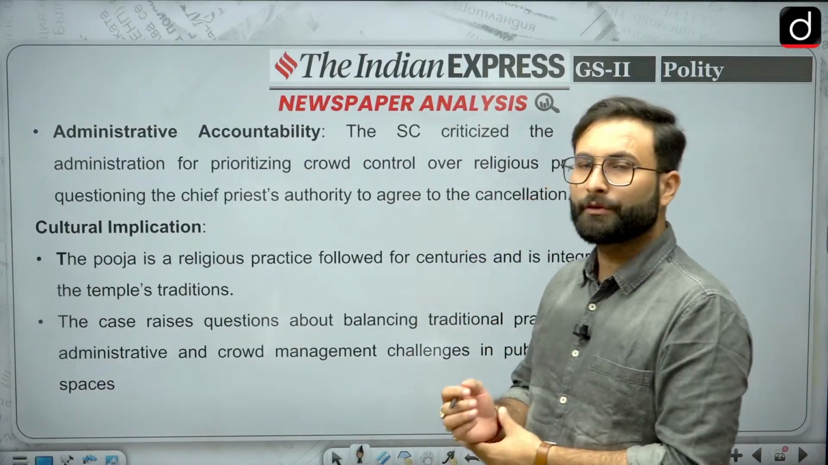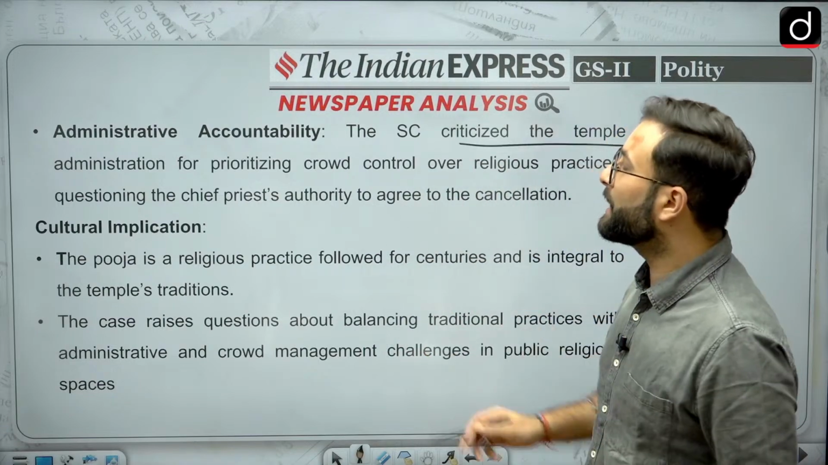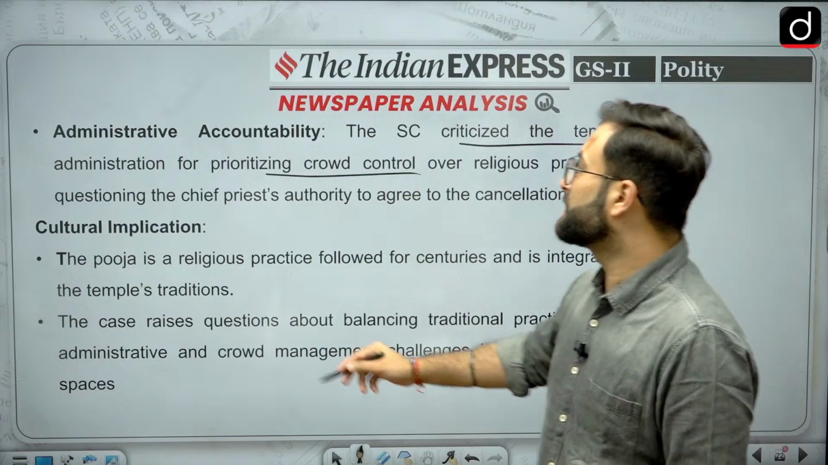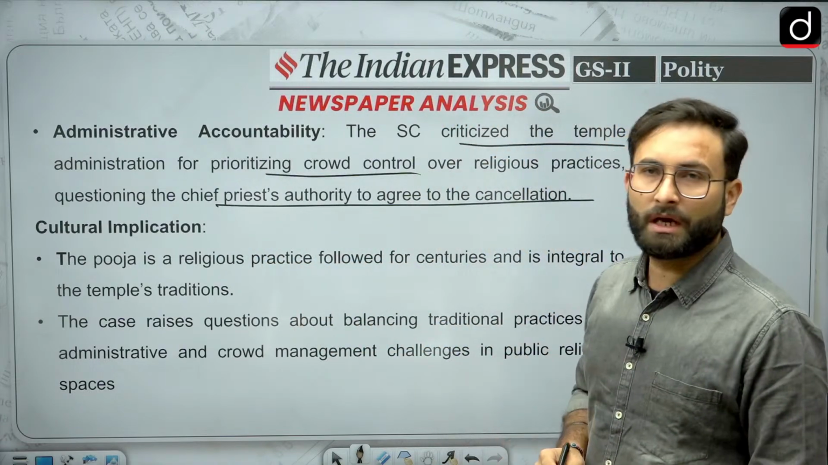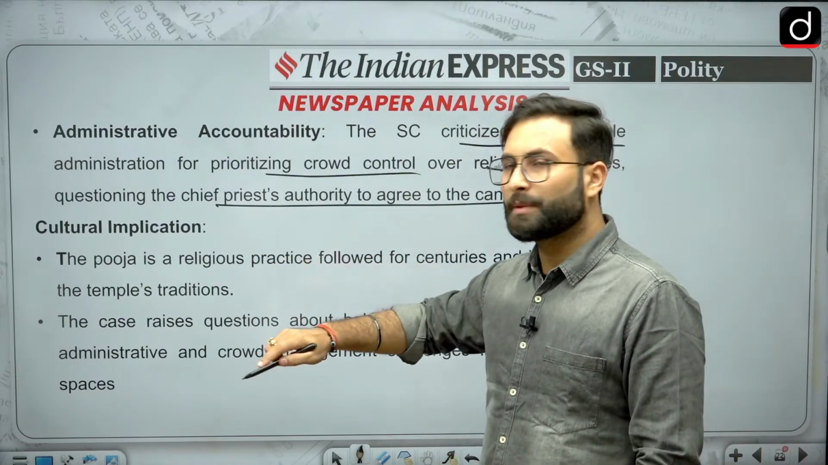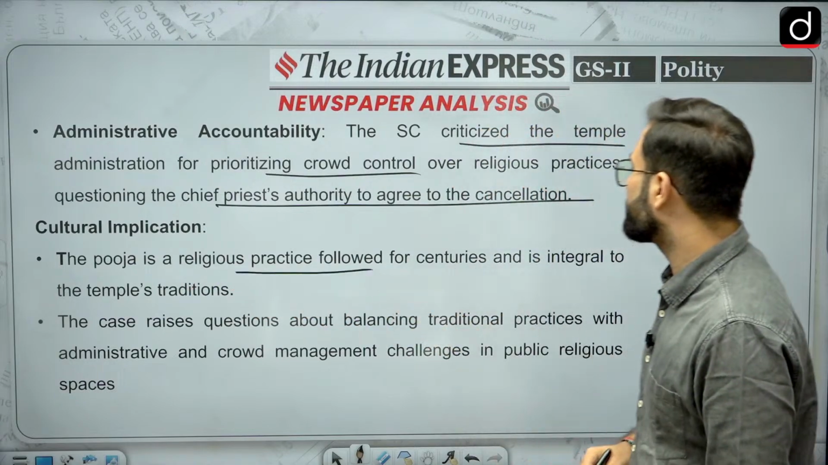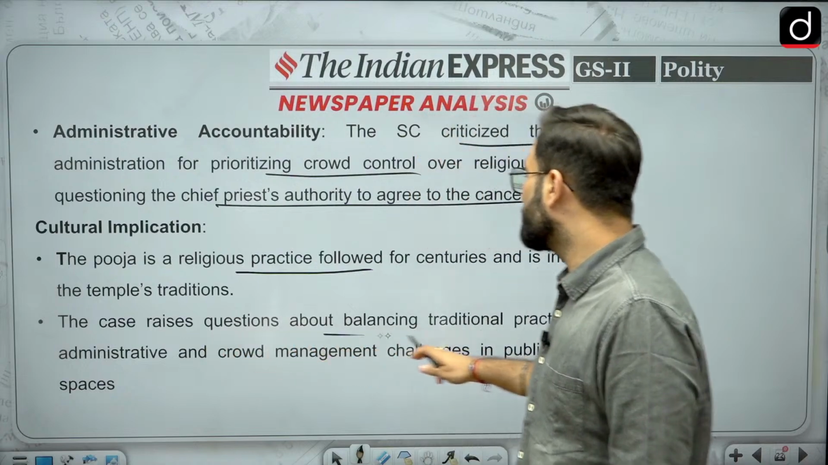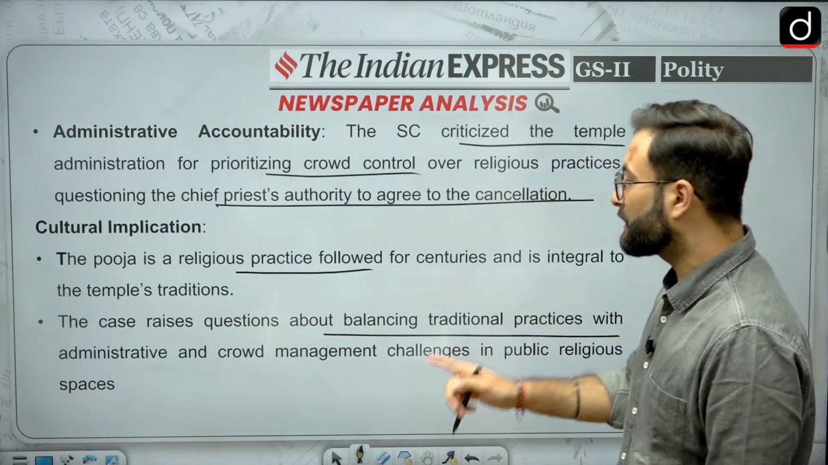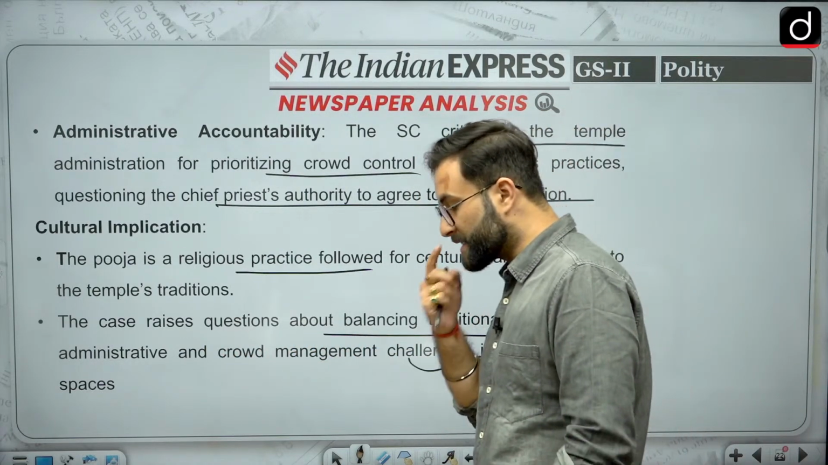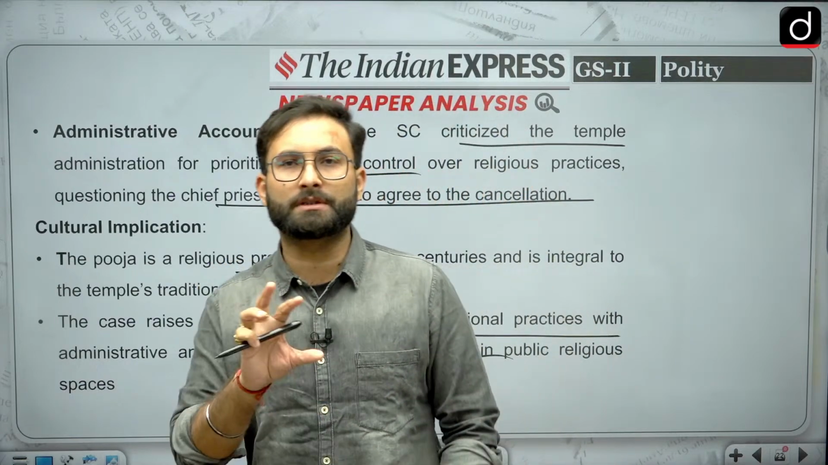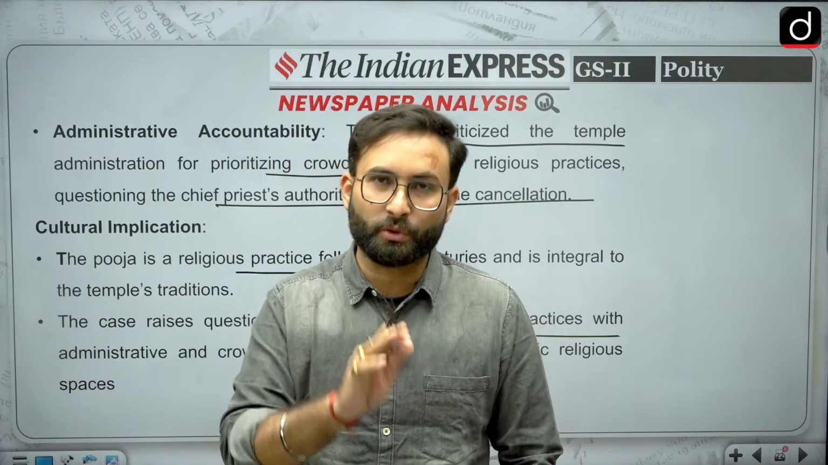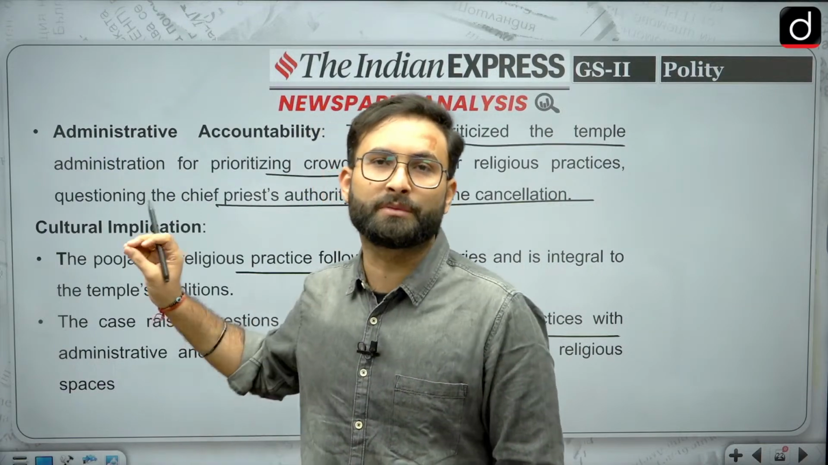Now, if we talk about administrative accountability, the Supreme Court has criticized the temple administration for prioritizing crowd control over the religious practice, questioning the chief priest's authority to agree to the cancellation. Okay, now what are the cultural implications? The puja is a religious practice followed for centuries and is integral to the temple's traditions. The case raises questions about balancing traditional practices with administrative and crowd management challenges in public religious spaces. So basically here you should know that the deity's right to be worshipped is also a right. Okay, that is all I wanted to tell you from this particular article.